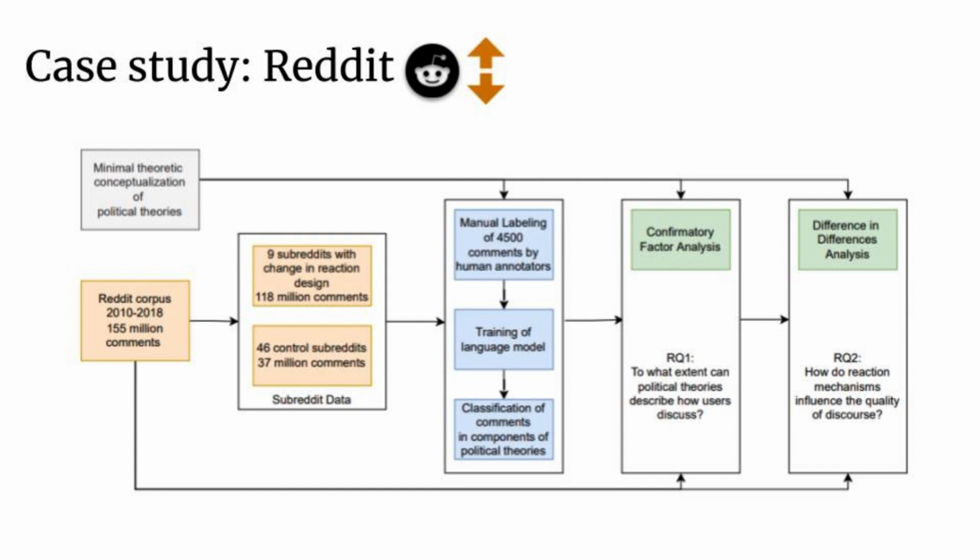Given these three reasons, we have the opportunity to create a quasi-experimental research design and investigate, first, to what extent political theories appear in user discussions, a question that we answer by combining text classification and confirmatory factor analysis, and second, to see how changes in reaction mechanisms in different communities are associated with changes in the manifestation of different types of political discourse, a question that we answer by mixed effect modeling.